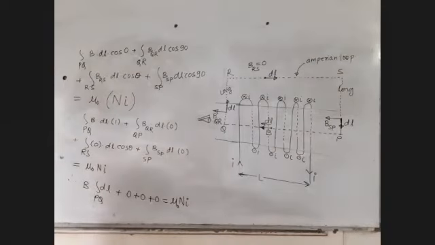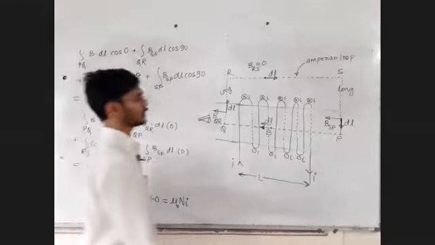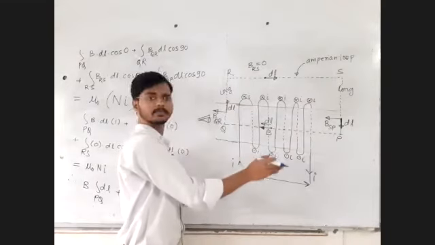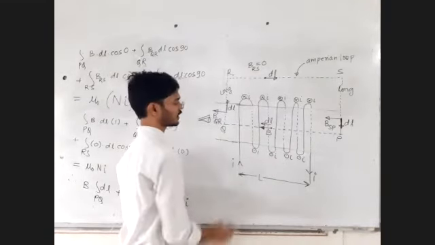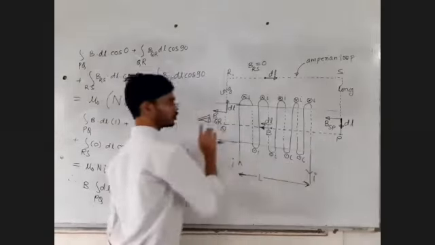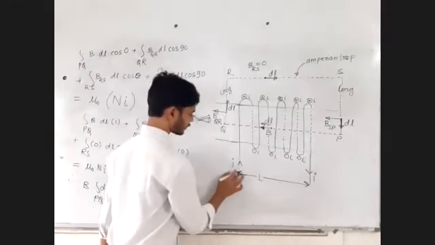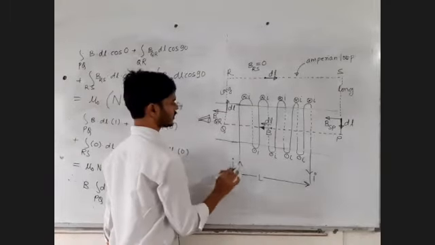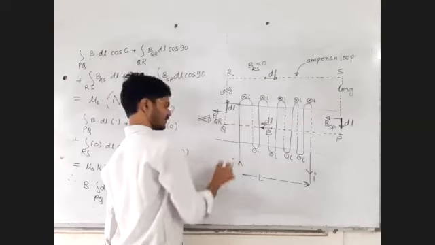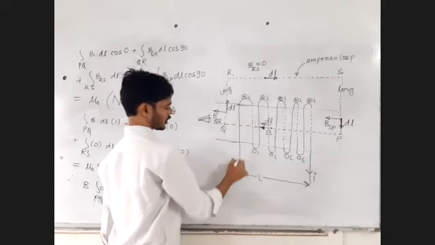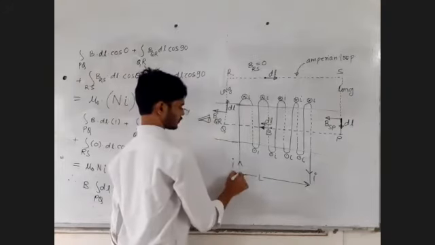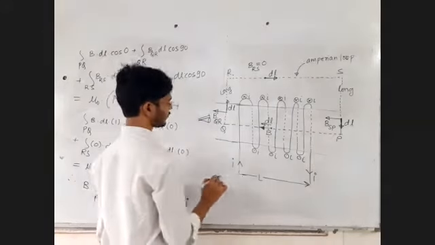Though I have not shown it in the diagram, of course I will consider all the loops from point Q to P, right? Or P to Q, I will look at all the loops. While drawing, I drew it from here. But I will look at all the loops from point P to Q, yes or no? So let us write that P to Q, all the loops, or let us slightly modify the diagram. It will have to be done exactly like this. This one will have to be taken here. Shall I slightly modify it like this? You might have drawn it. How are you going to modify it like this?